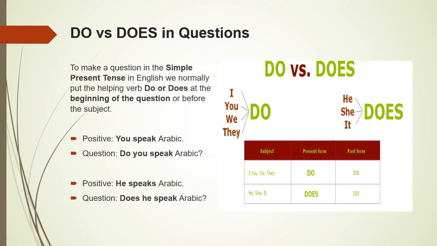Next example contains the use of does. In the positive or affirmative sentence, "He speaks Arabic" becomes "Does he speak Arabic?" Does comes at the beginning of the question, then the subject he, and then the main verb speak, which is in its base form.